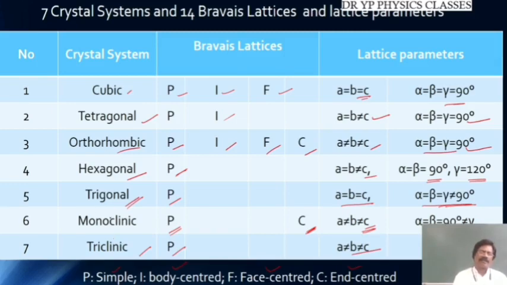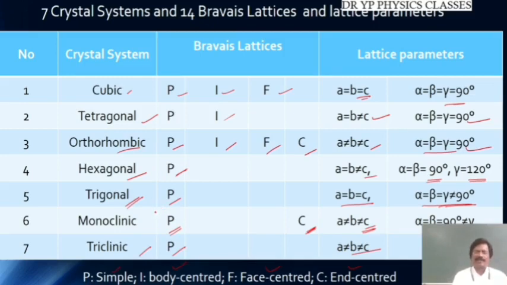And these are the 7 crystal systems, and these are the 14 Bravais lattices. Even today, if you grow a new crystal, it may fit any one of these classifications.